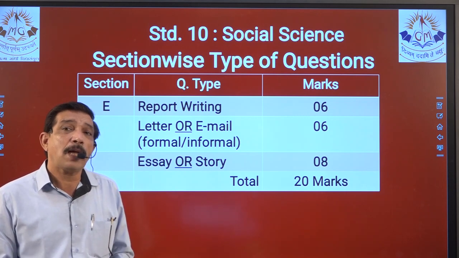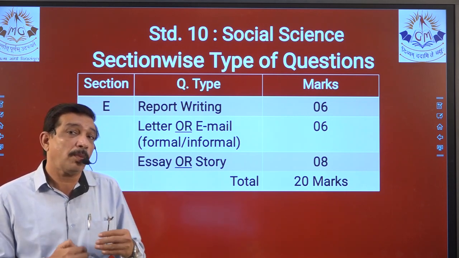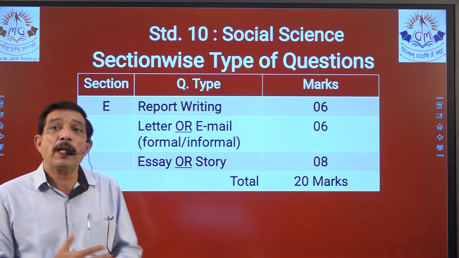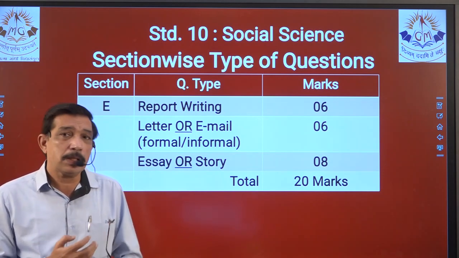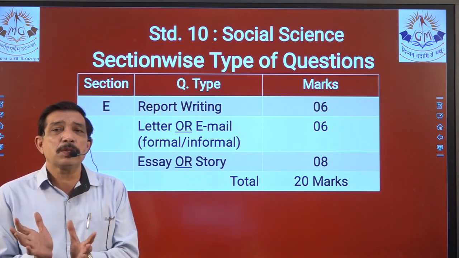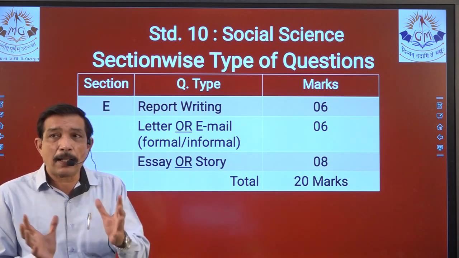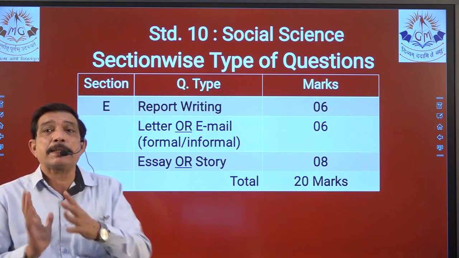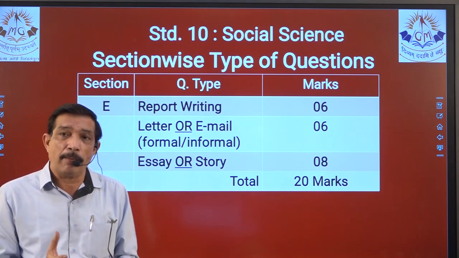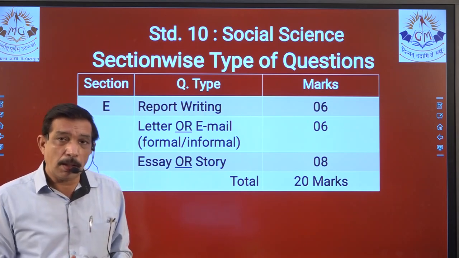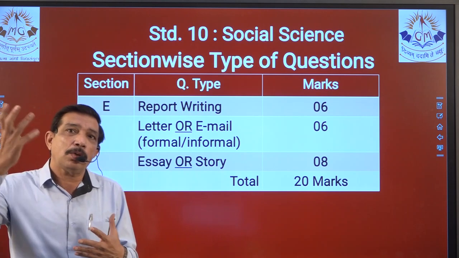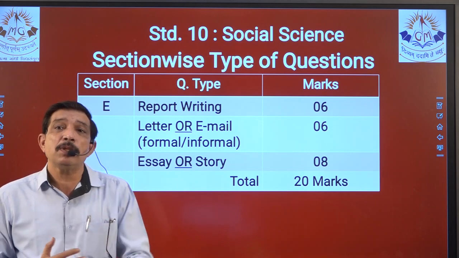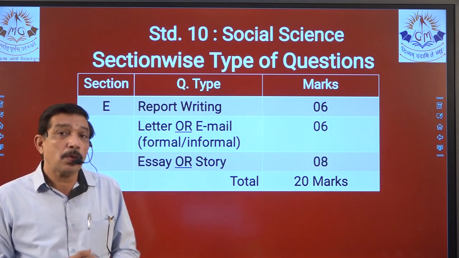The difficulty with that is we cannot use our own vocabulary too much over there, as the story pattern ko hum change nahi kar sakte zyada. Story ka jo ending hota hai, moral hota hai, usko hum change nahi kar paate. So we have lots of restrictions over there, right? And that makes our writing more difficult because we have to follow a particular pattern and style, and we cannot have much changes over there. If we have to complete a story, that means our imagination part. Again, we have to think about it a lot and then complete the story so that it is in a presentable manner. It doesn't look childish, it looks quite an intelligent story.